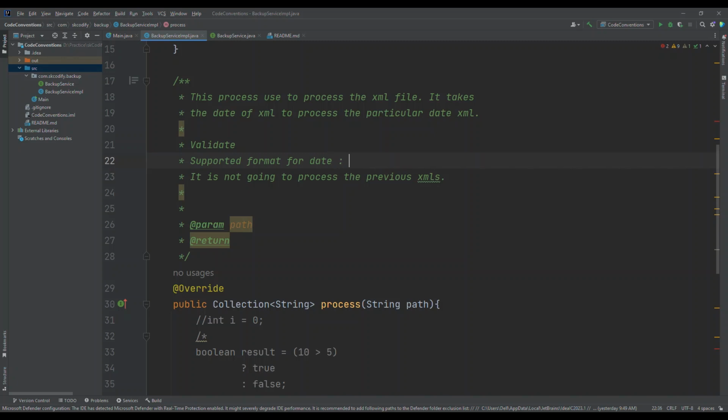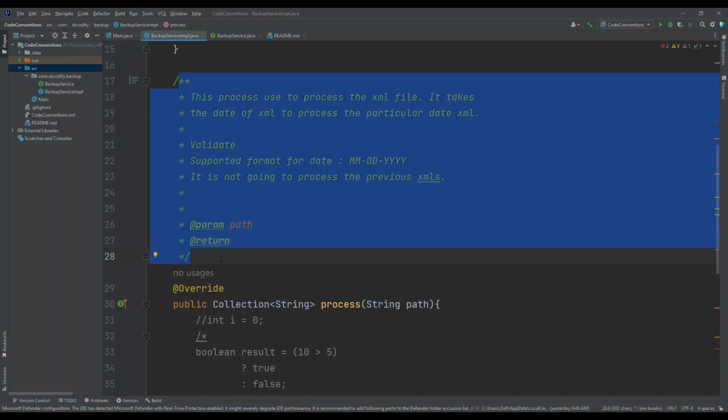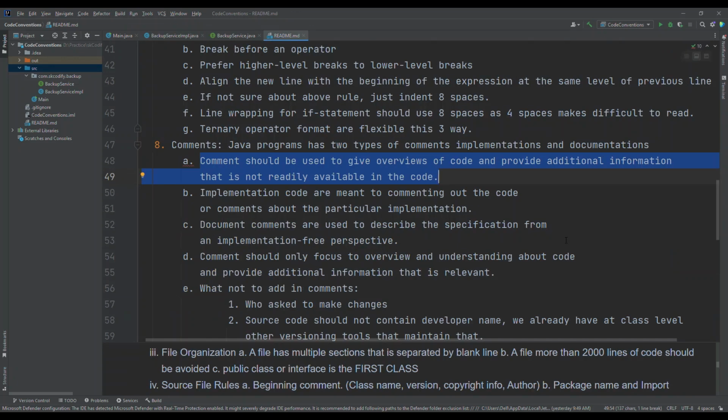Okay, something like that. So this is what we can write in the documentation comment. Okay, let's see what else is there. Implementation comments are meant for commenting out the code or commenting about the particular implementation. So it is saying implementation comments are meant for commenting out the code or comments about the particular implementation.